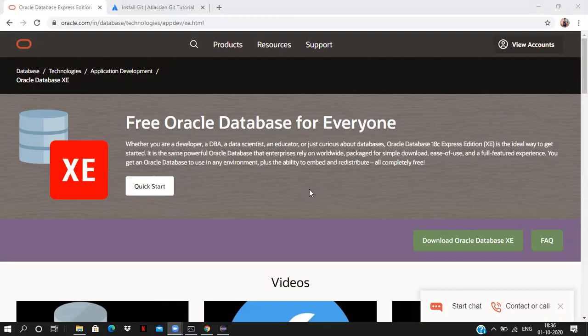To learn JDBC programming, first we have to install a database, any one of the databases. We have multiple databases. MySQL is one database and Oracle is another. Similarly, we have different kinds of databases also. So we will see the Oracle database.